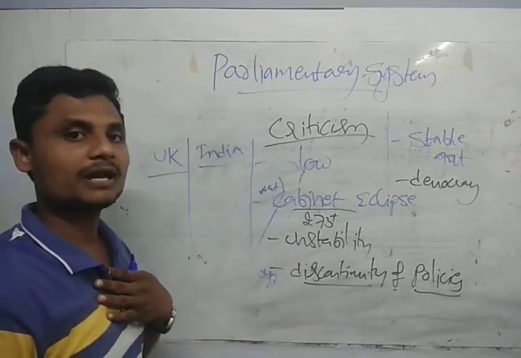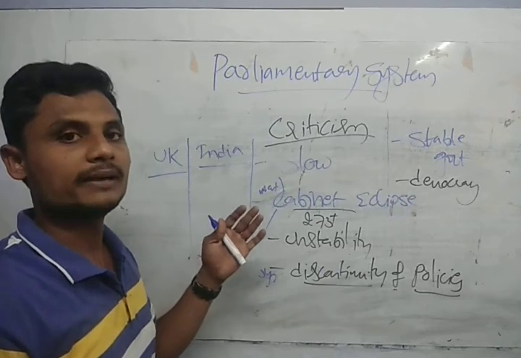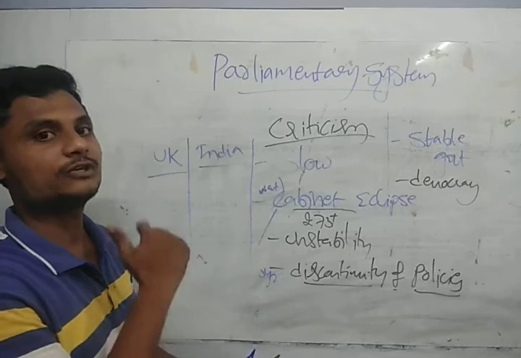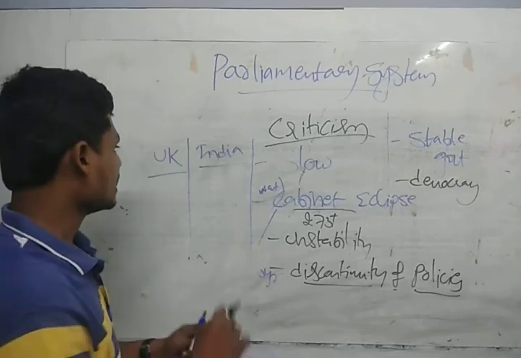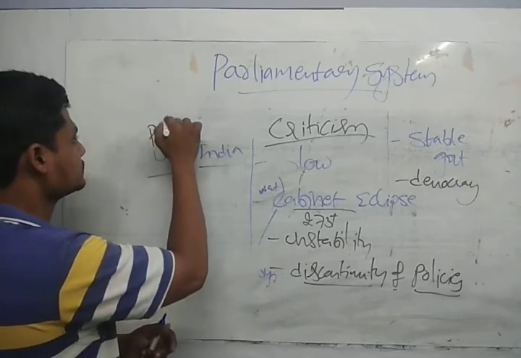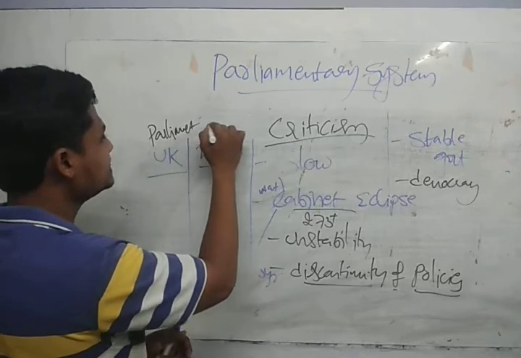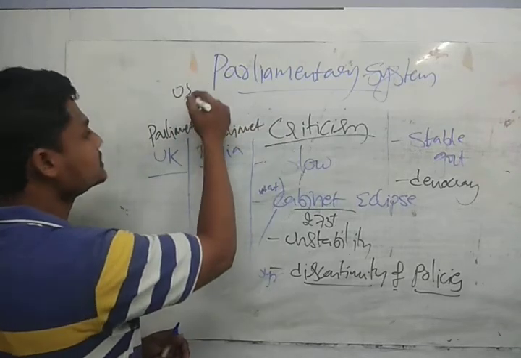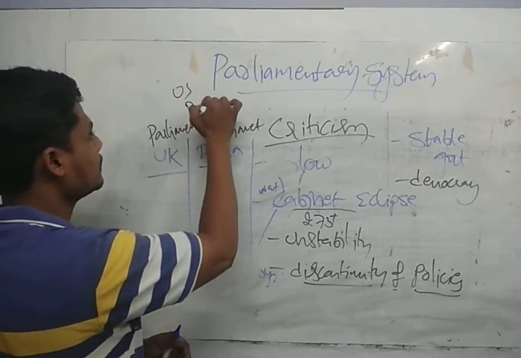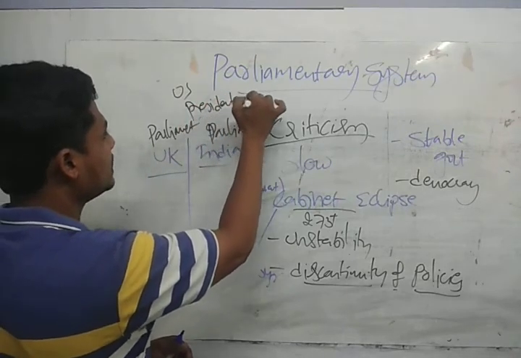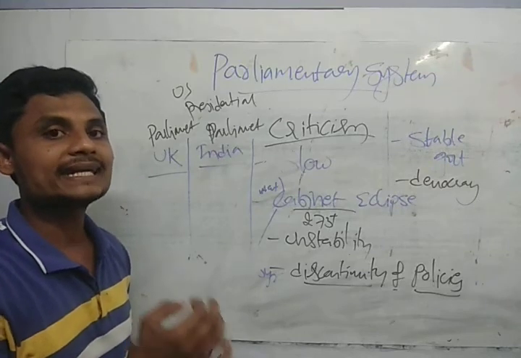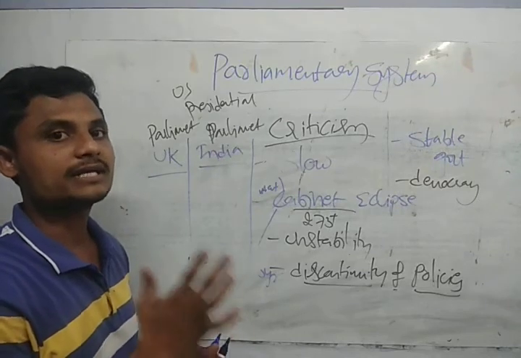Ours is also a parliament, and the UK's is also a parliament, but the way of electing the head is different. Whereas the US is presidential. Ours is a parliament, but the way we elect the head of the state is different.